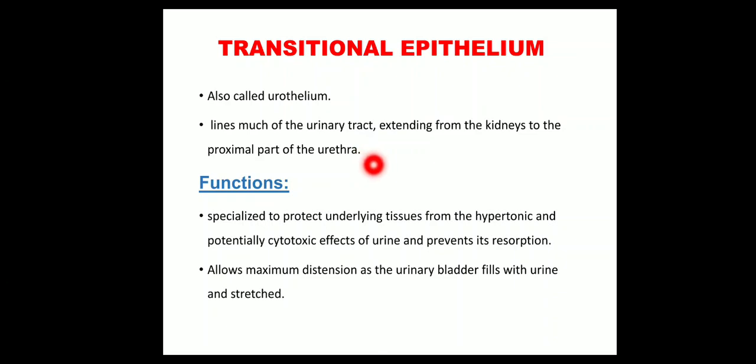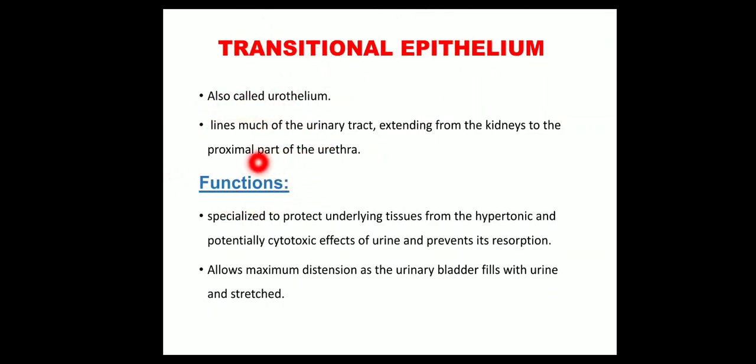Here it lines the kidneys, the ureters, the urinary bladder, and the proximal part of the urethra. All the urinary tract is mainly lined by the transitional epithelium.